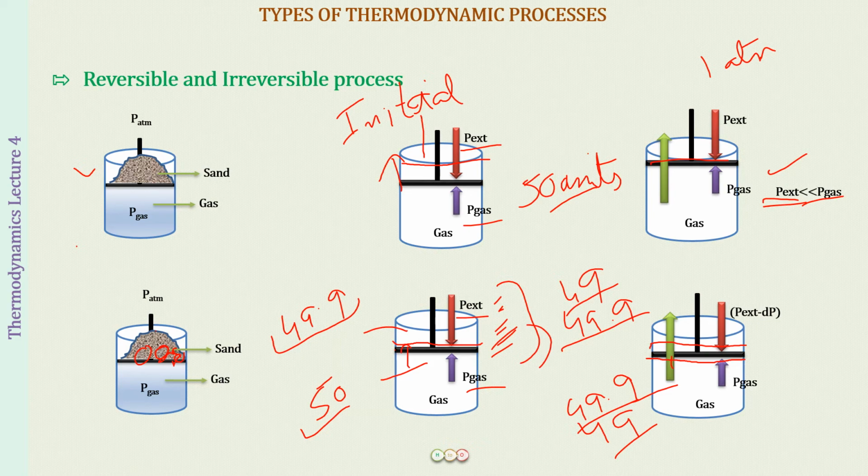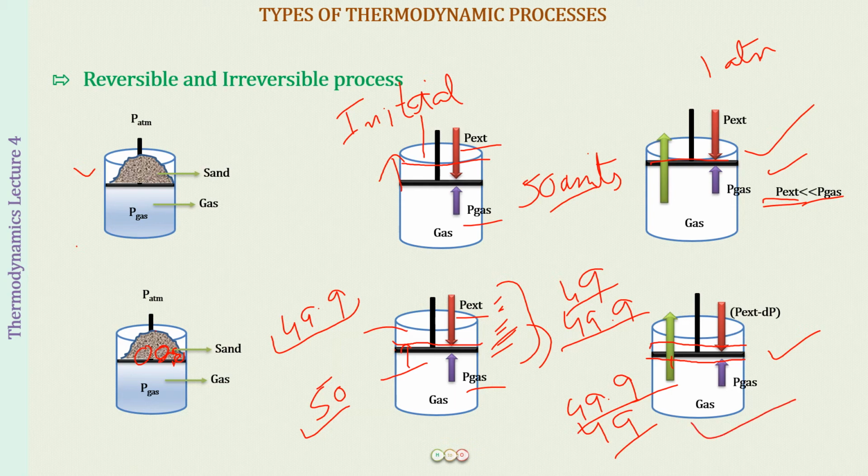Because slowly and steadily, here it was so fast that immediately it was like a spring that just moved up. There was no point for me to think what will happen. It just moved up and I could not control that process. But now this process is under my control. I am moving slowly and steadily each step, balancing the pressure of the gas with the pressure outside, and now I can even reverse back my process.